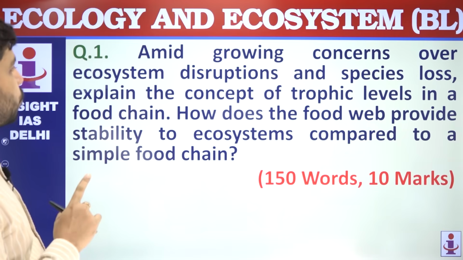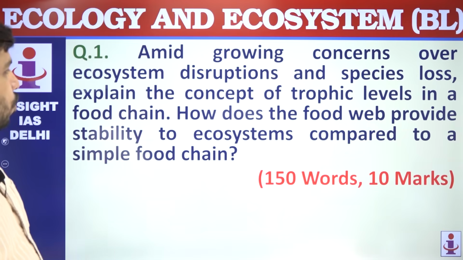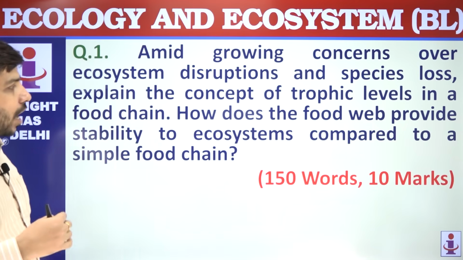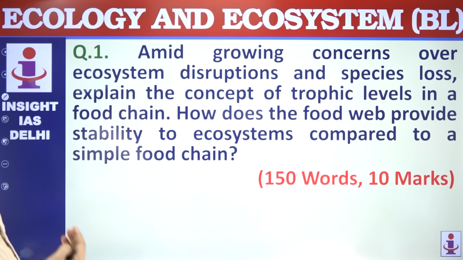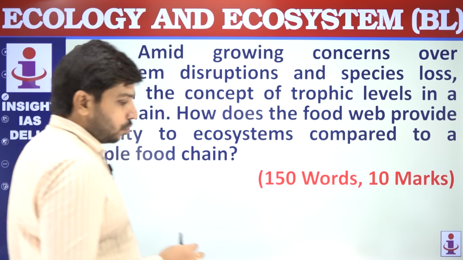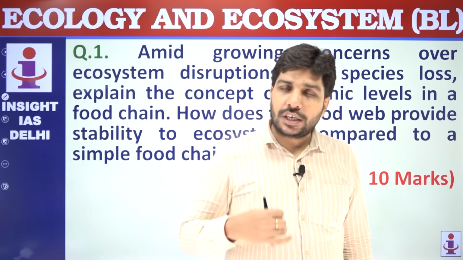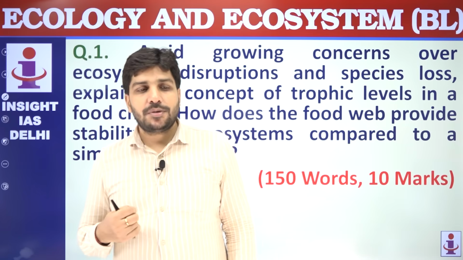Amid growing concerns over ecosystem disruptions and species loss, explain the concept of trophic level in a food chain. How does the food web provide stability to ecosystems compared to a simple food chain? The question may appear very lengthy to you. This type of question will keep coming in the actual UPSC examination.